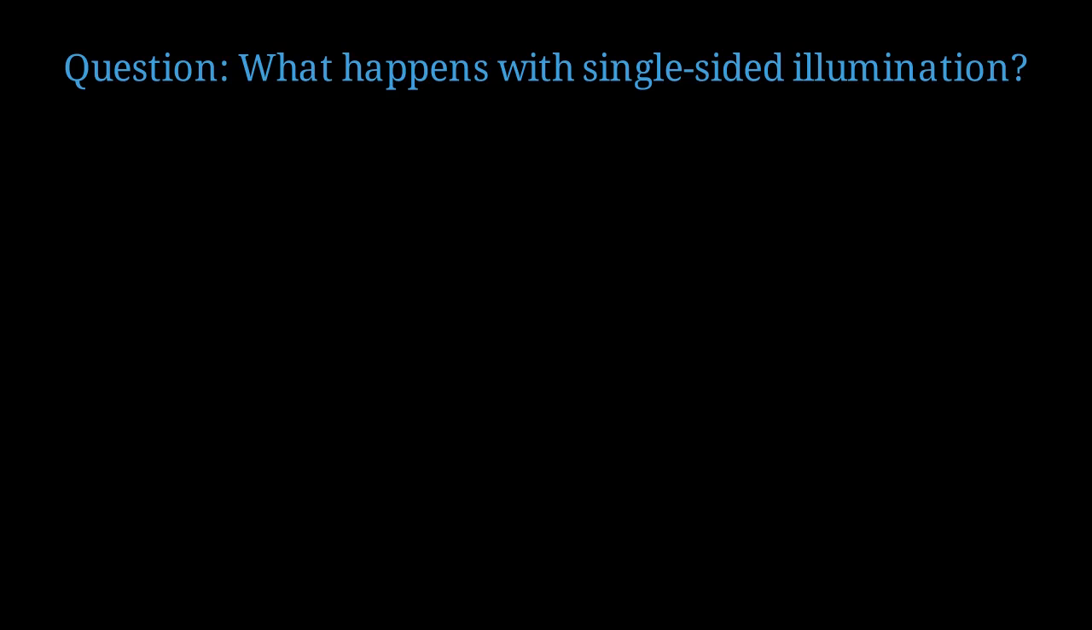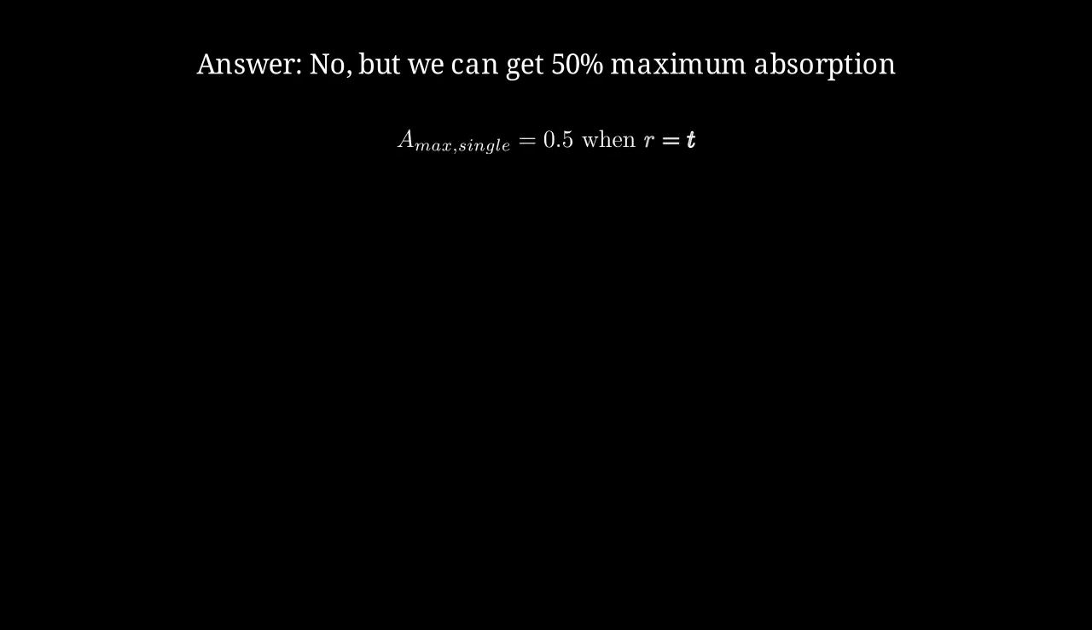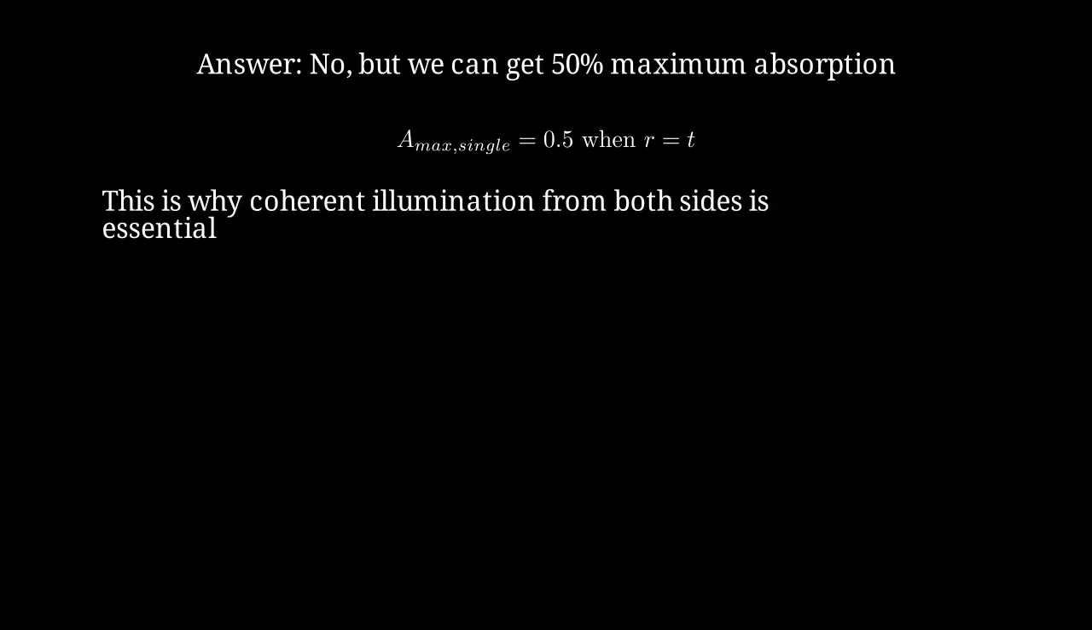Here's an important question. What happens if we illuminate from only one side? Can we still get perfect absorption? The answer is no. We cannot get 100% absorption with single-sided illumination. The maximum is 50%. This follows from time reversal symmetry and energy conservation. Maximum absorption with single-sided illumination is 0.5, achieved when reflection equals transmission in magnitude. This is exactly why coherent illumination from both sides is essential for perfect absorption. The second beam provides the additional degree of freedom needed.